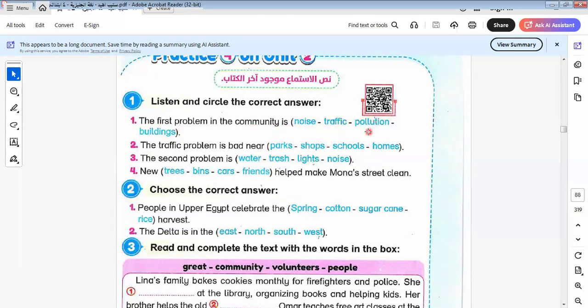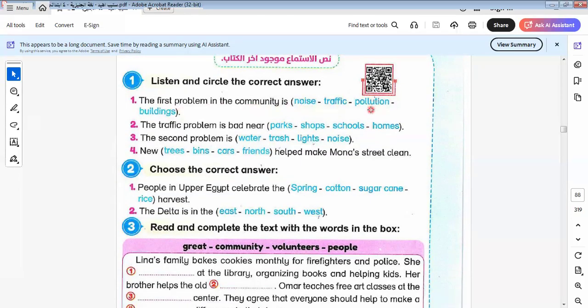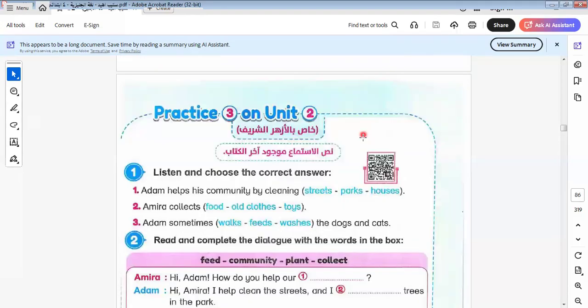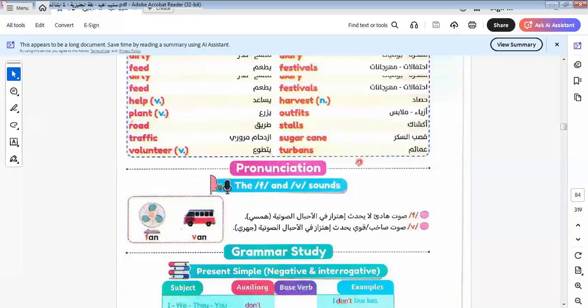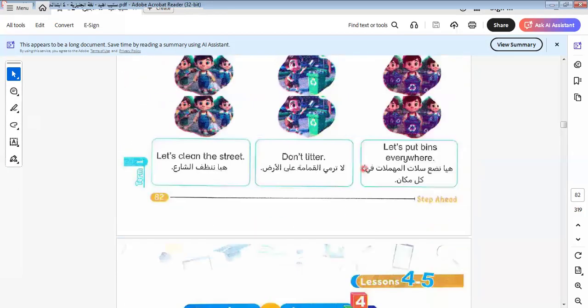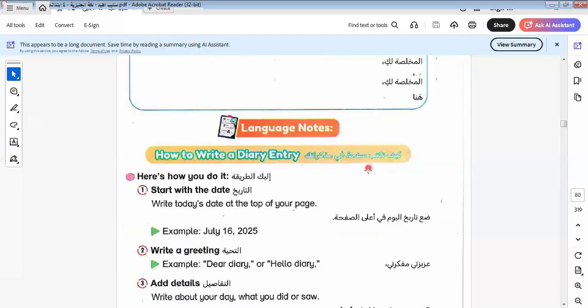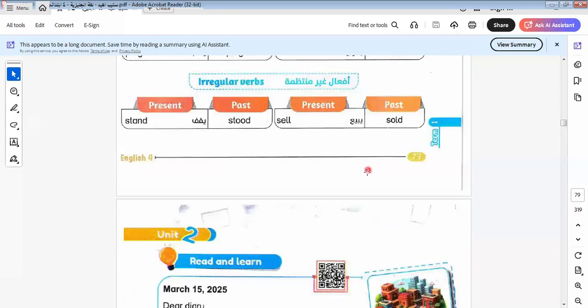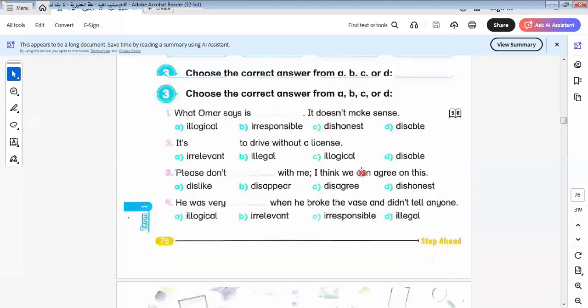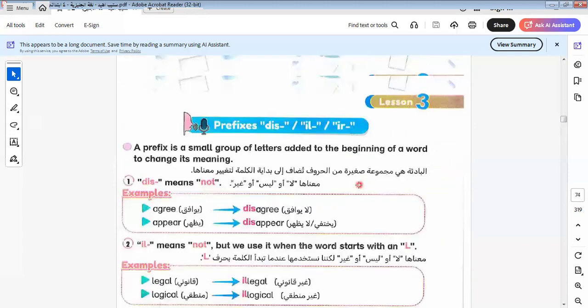First problem, it will be pollution. I think we know the first community problem here. It will be pollution, I think, because we clean the garden and clean the street and so on. So here we have the community suffers from pollution.